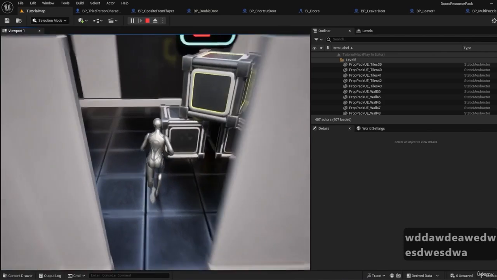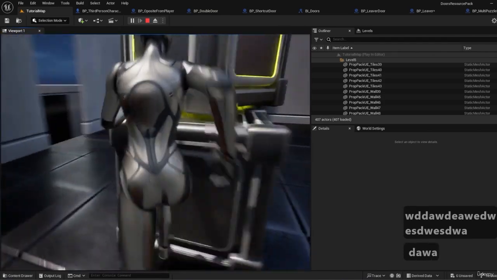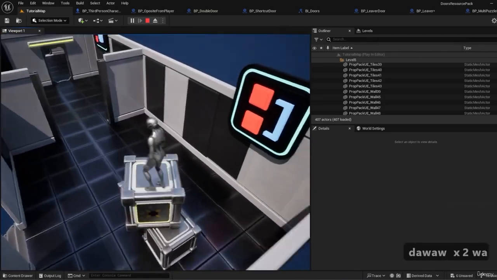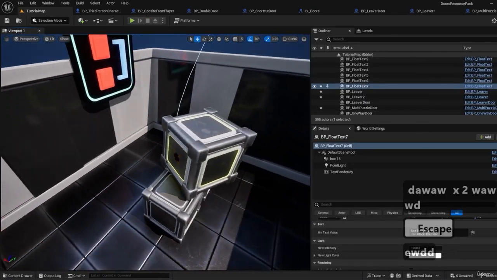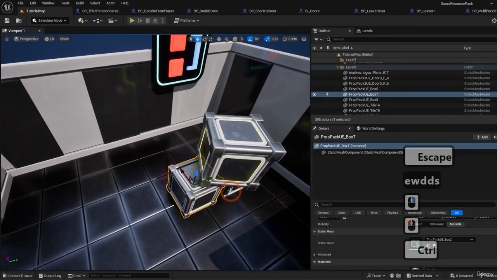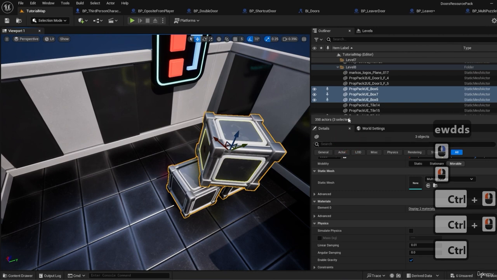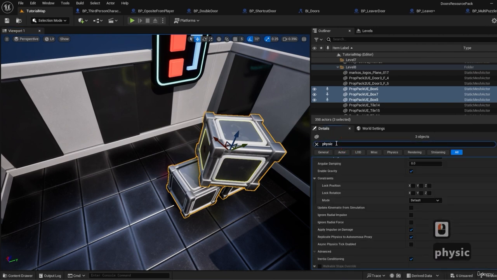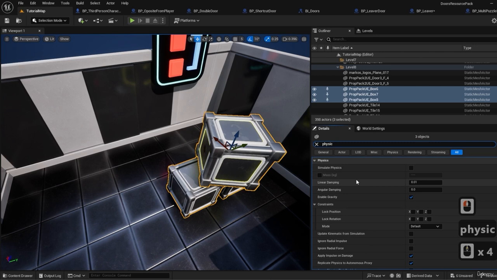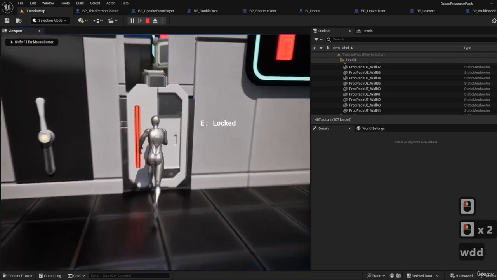Great. Now, new room. Let's start with the physics items. Let's make these things move because this is funnier. So let's select them all, and it's pretty simple. We can just go to details. I'm going to search for physics, simulate physics, and we're going to leave the settings as they are because they're perfect for what we want to do.